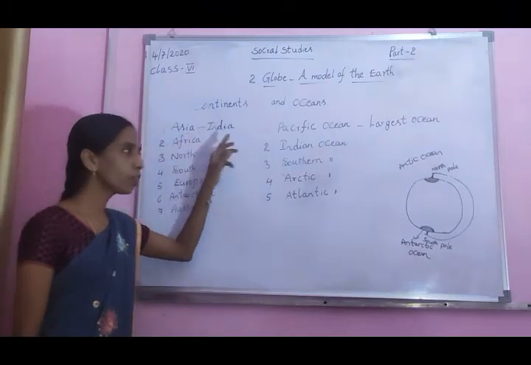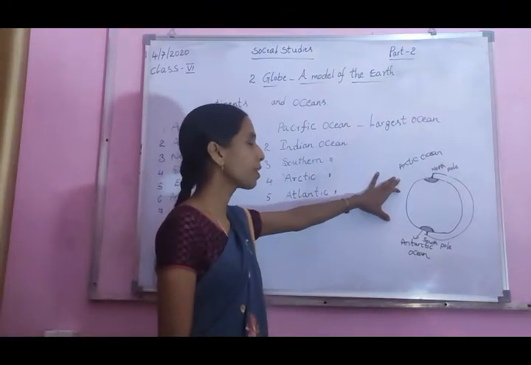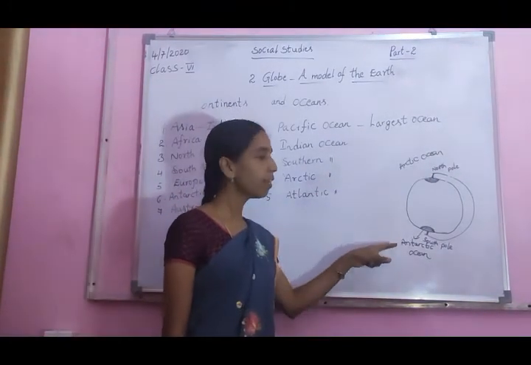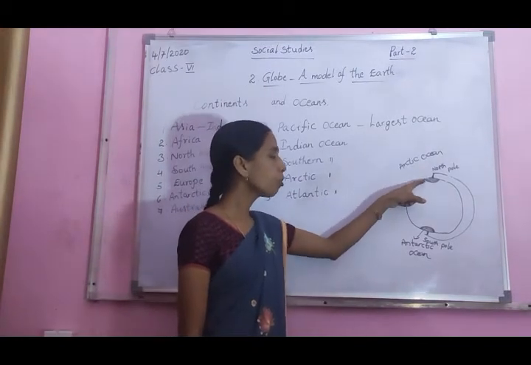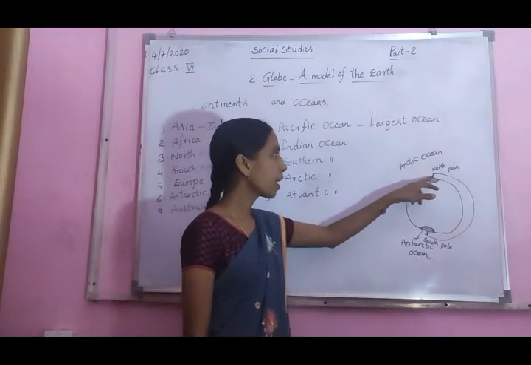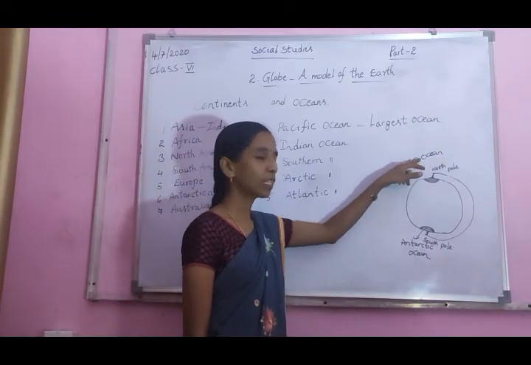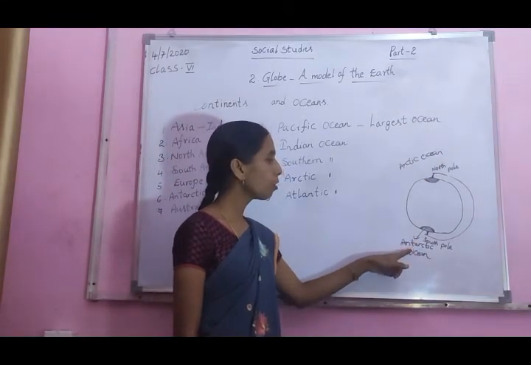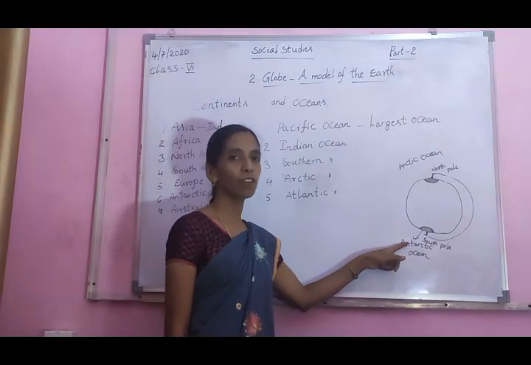Okay now. On the globe there are 2 poles, the North Pole and the South Pole. These 2 poles are covered with ice. At the North Pole is located the Arctic Ocean and at the South Pole the Antarctic Ocean.